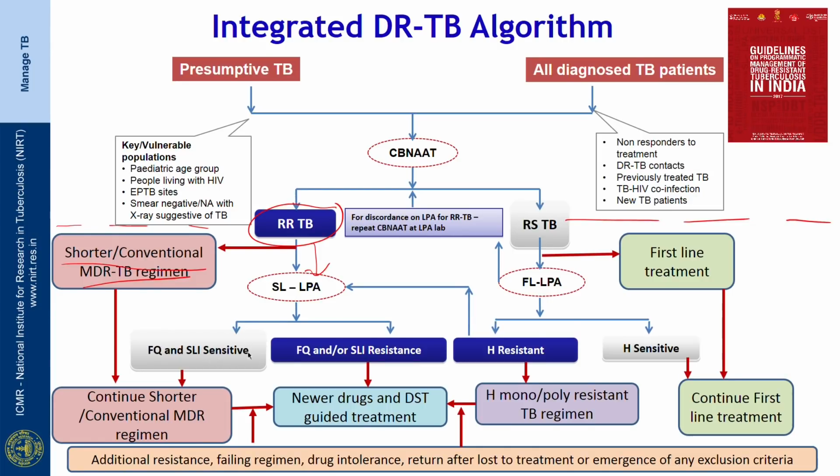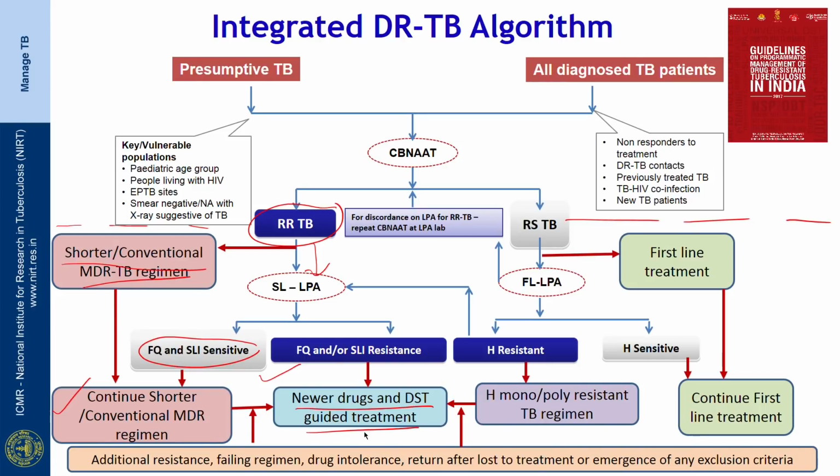After the test results, if the fluoroquinolone and second line injectable are sensitive, the patient has to be continued on the shorter or the conventional MDR regimen. If fluoroquinolone or second line injectable resistance is observed, then they should be evaluated for new TB drugs and DST guided treatment.